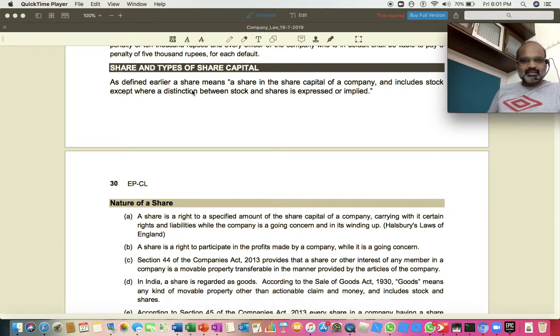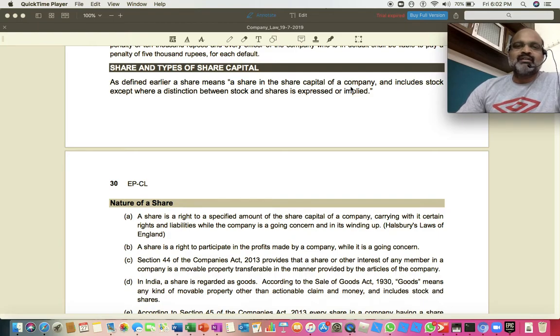Right? It says in the first one, a share is a share in the share capital of a company. In the sense, share means a share in the share capital of a company. Like I told you, if there is 100 rupees of capital, and in that 100 rupees one particular investor has invested, let's say, 10 rupees, that is a share. The share capital is 100 rupees. That 10 rupees which is invested by one particular shareholder will be called a share.